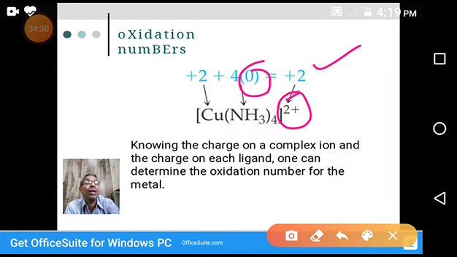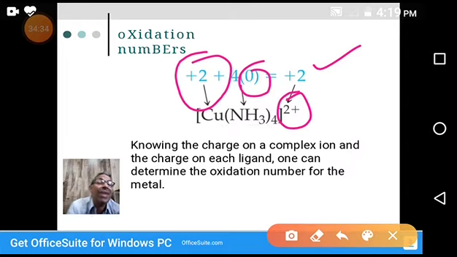That's why the copper charge should be plus 2. In this way, you can back-calculate the central metal ion oxidation number. Knowing the charge on a complex ion and the charge on each ligand, one can determine the oxidation number of the metal.